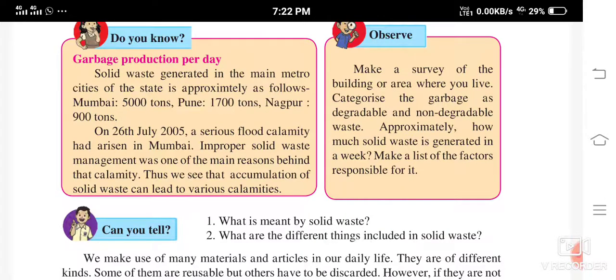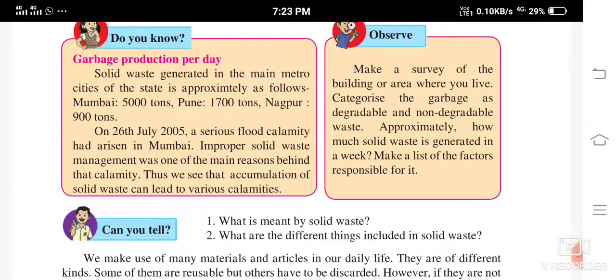On 26 July 2005, a serious flood calamity arose in Mumbai. You must have heard about this, isn't it? Yes, you might be remembering also. This 26 July 2005, a serious flood calamity had occurred in Mumbai, isn't it? Why?